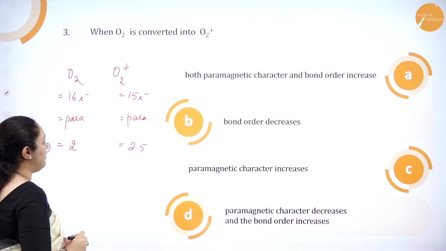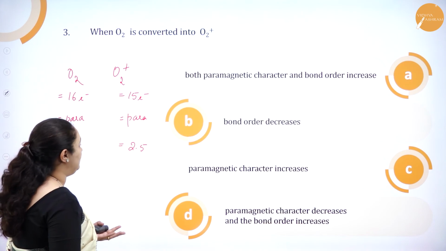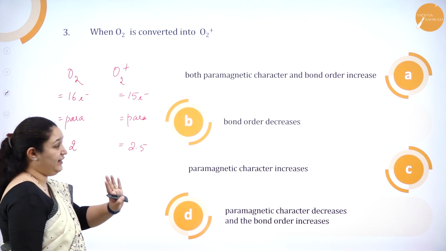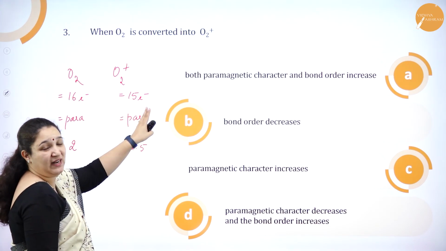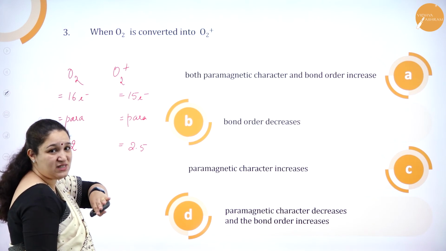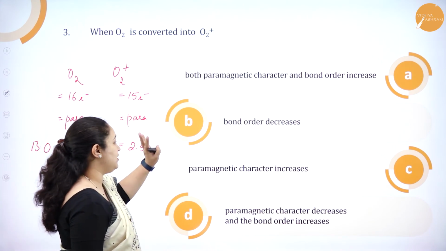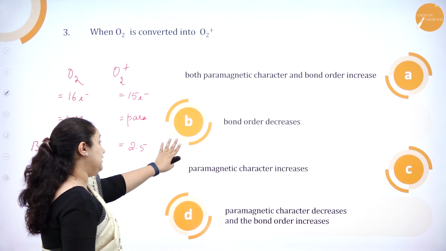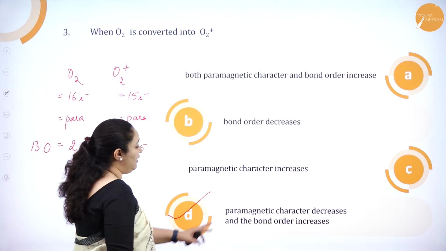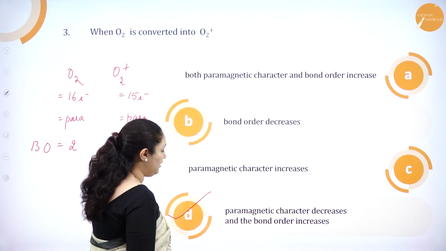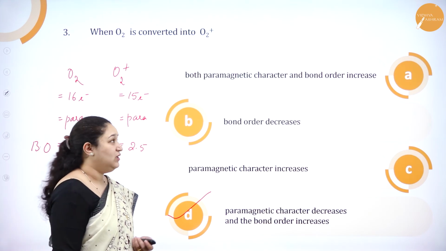So what exactly is happening? What is option A? Both paramagnetic character and bond order increases. No, bond order increases, that is right, but paramagnetic character is actually decreasing. You can see 16 electrons to 15 electrons, so that means the number of unpaired electrons is lesser, isn't it? So paramagnetic character is decreasing here, not increasing. So option A is wrong. Bond order decreases, that's wrong. Paramagnetic character increases, that's wrong. So obviously option D should be right. Paramagnetic character decreases, absolutely right. And bond order increases, absolutely right. So I hope you have understood. We'll see the next question.